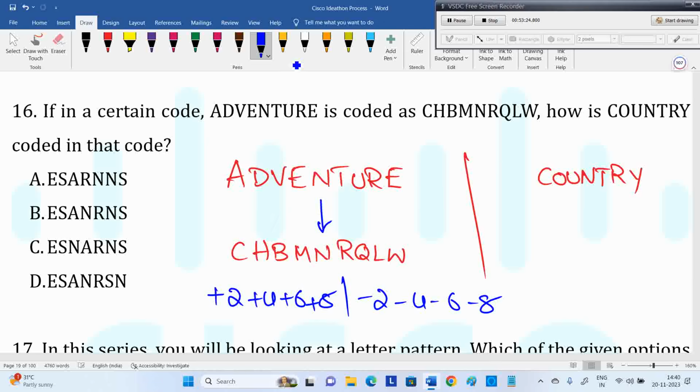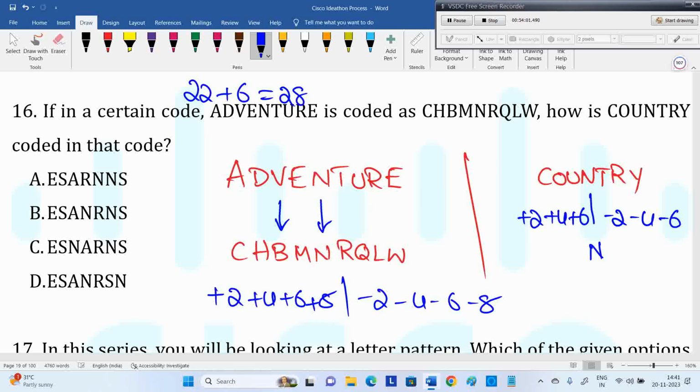Here also the middle letter is what? N, keep as it is. First 3: plus 2, plus 4, plus 6. Next 3: minus 2, minus 4, minus 6, you have to do. Sir, how can you say for V it is B? V plus 6 is B given, right? V value is what? 22. 22 plus 6 is 28. See, Z is 26, A is 27, B is 28. Yes, for V, B mapped is correct, no problem.